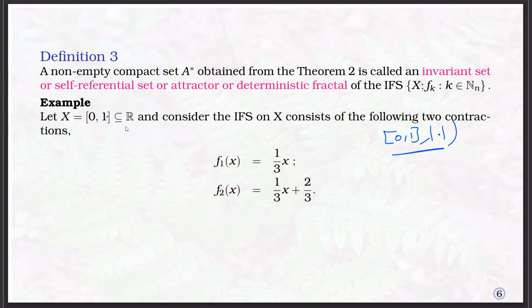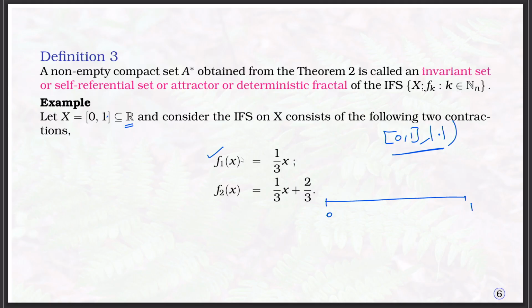Now, this is a subset of R. I am defining two maps: f1 of x as x by 3, and f2 of x as x by 3 plus 2 by 3, that means (x plus 2) over 3.